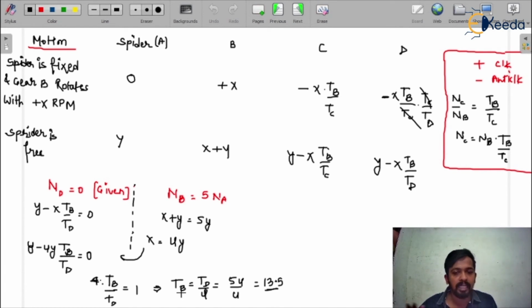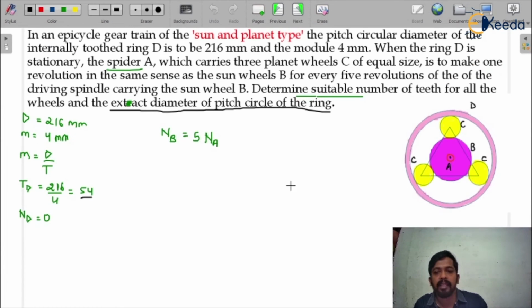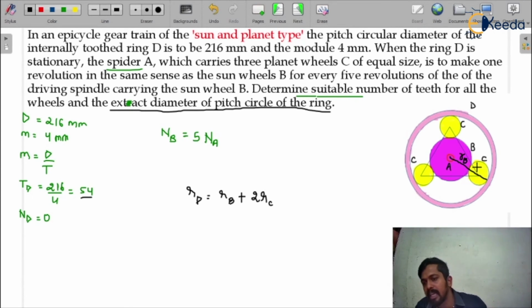Okay, how can we change it? See here in the diagram: the radius of gear D is equal to the radius of gear B plus 2 times the radius of gear C. You can see by geometry, this is the complete radius of gear D. It consists of RB and 2 times RC, that is the diameter of gear C, and that is equal to RD.